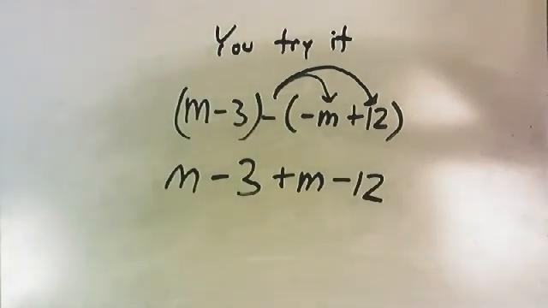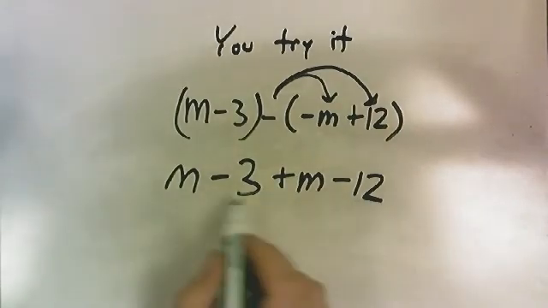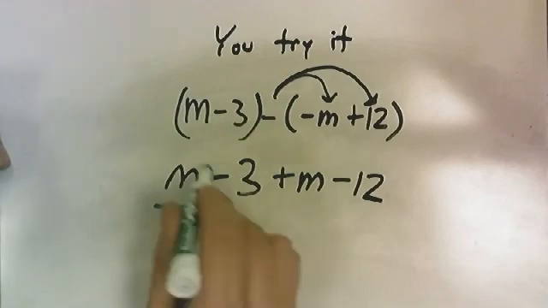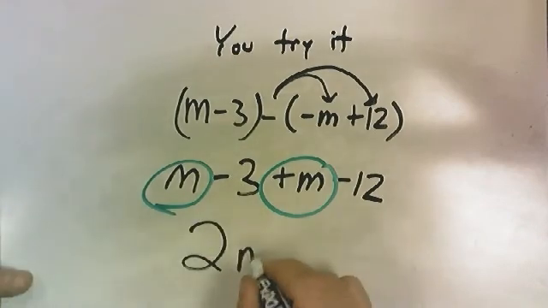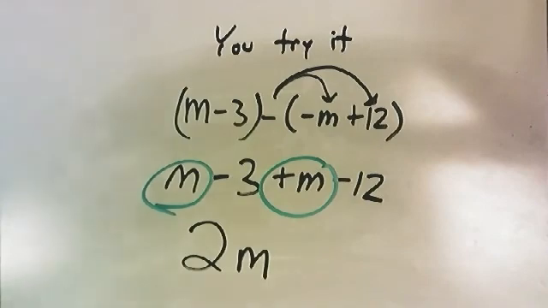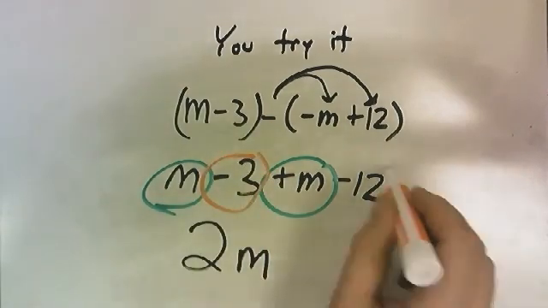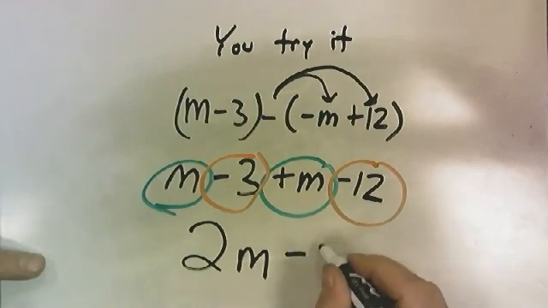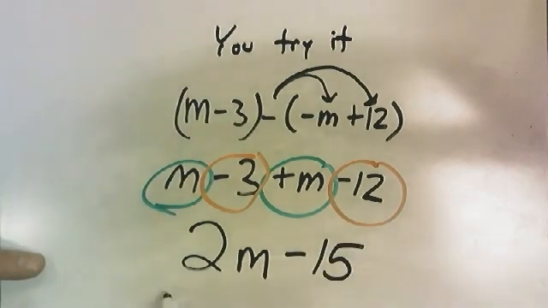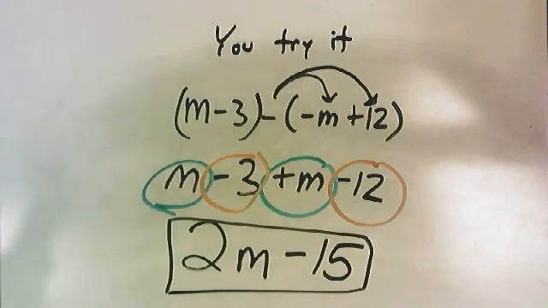Now we need to combine those like terms. So the m's are not going to want to play with those other loose numbers there. So there's a positive m, there's a positive m. M plus m, that is going to give us 2m. And let's see. Here are the numbers. We have a negative 3 combined with a negative 12. So negative 3 minus 12. Those two are going to combine, and that is going to give us a negative 15. If you got 2m minus 15, you subtracted those expressions correctly.